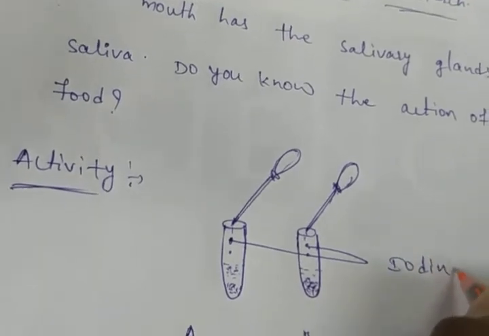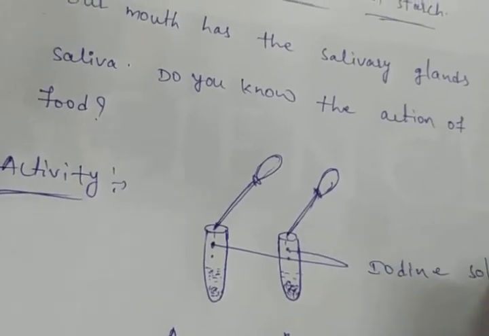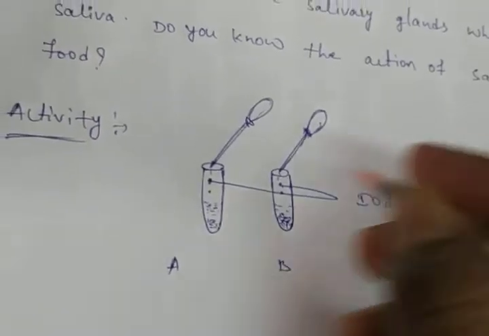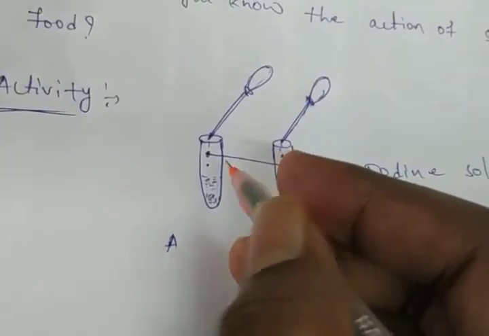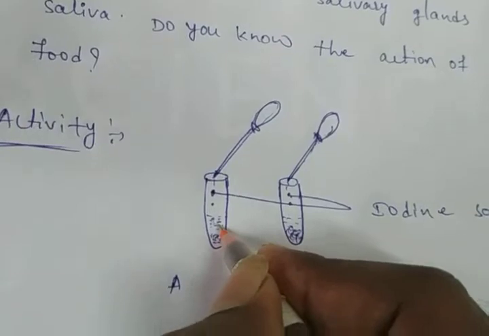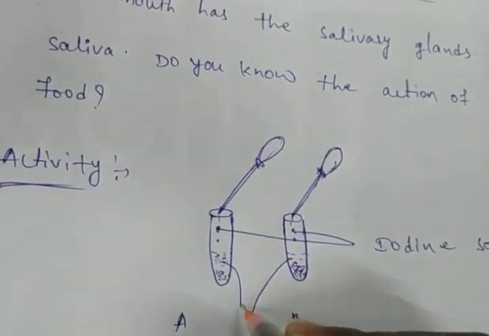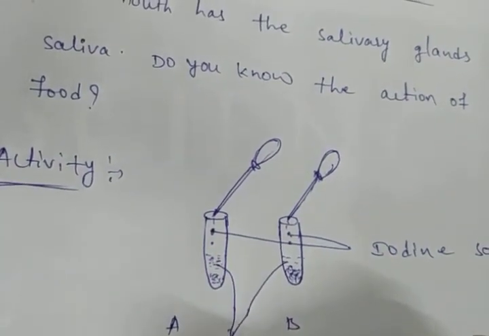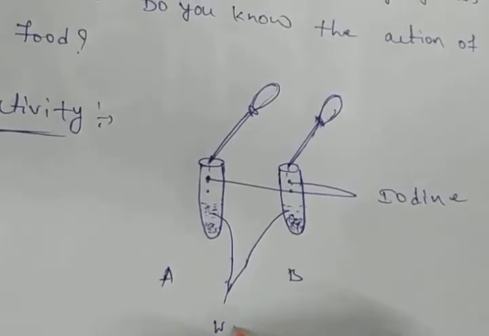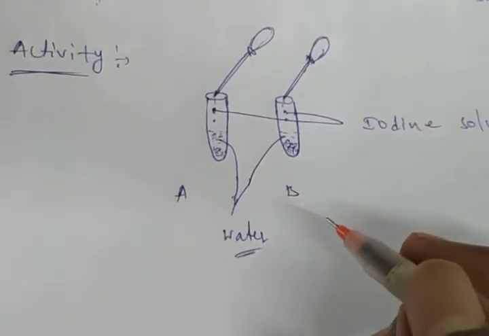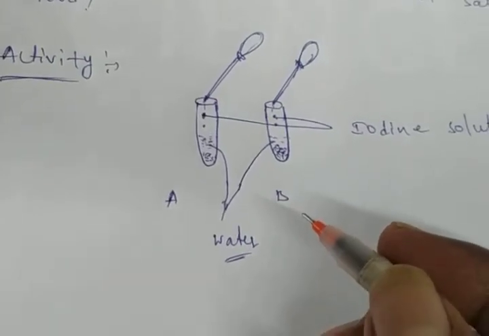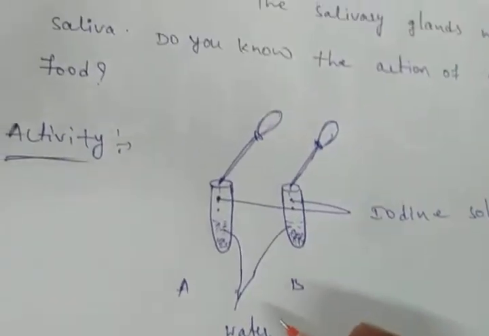Next we pour 3 to 4 milliliters of water. Here is the water. One is boiled rice, and another one is boiled and chewed rice.